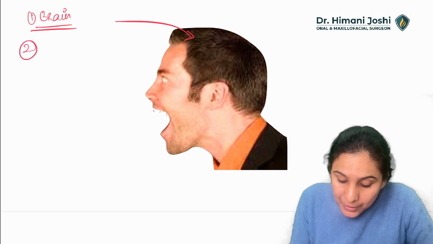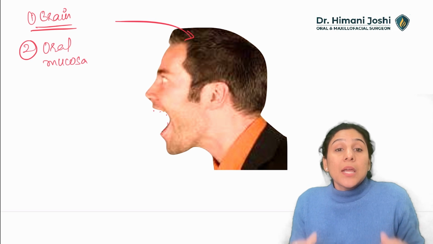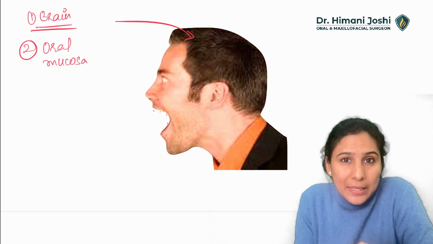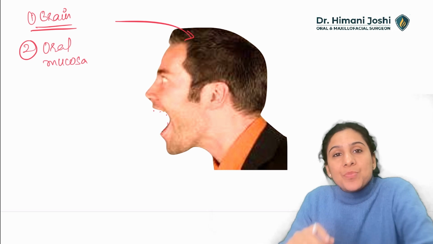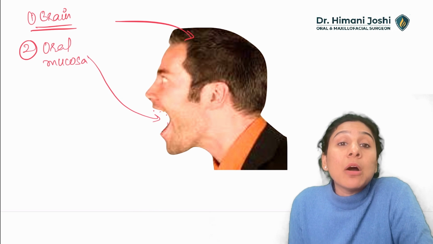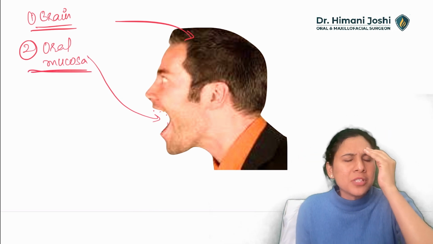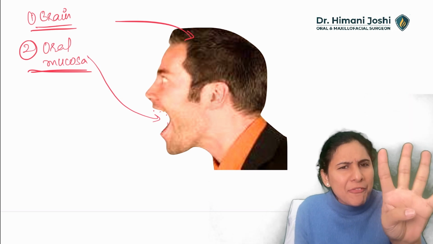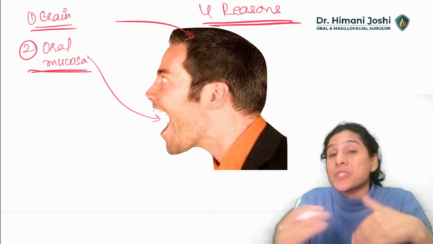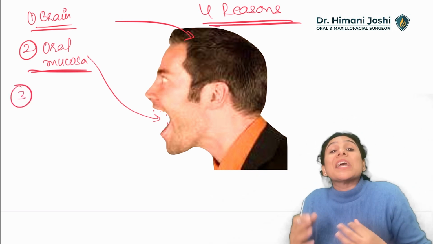Second thing is oral mucosa. Any scar, any fibrosis, any banding, any abnormality in oral mucosa can be a cause of reduced mouth opening. So that's the second reason. Whenever you have a question of reduced mouth opening, you start thinking what can be the reasons. Only 4 reasons, or just 4 sources you can say. Second is oral mucosa. Now third is, what is the other thing which helps in opening of the mouth?